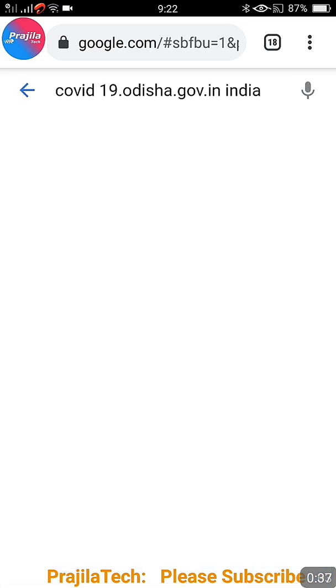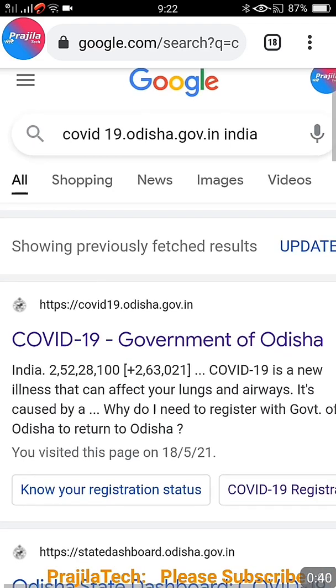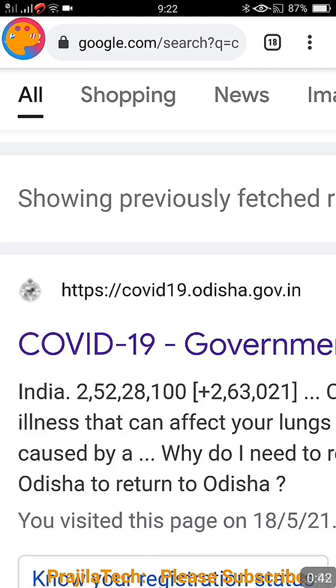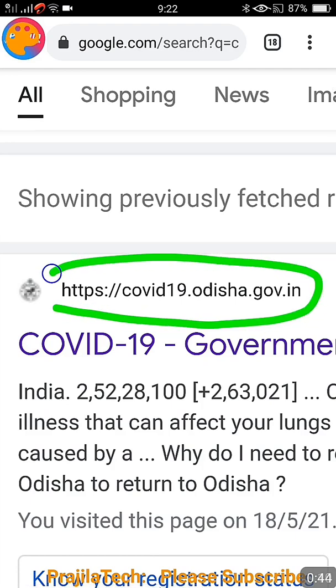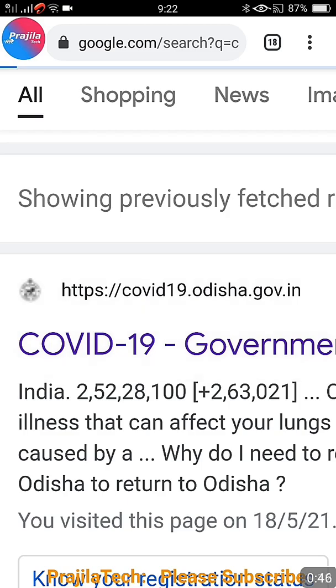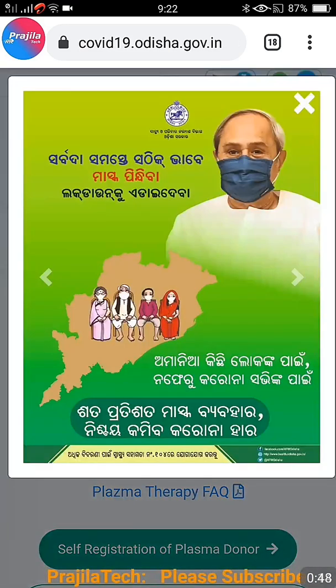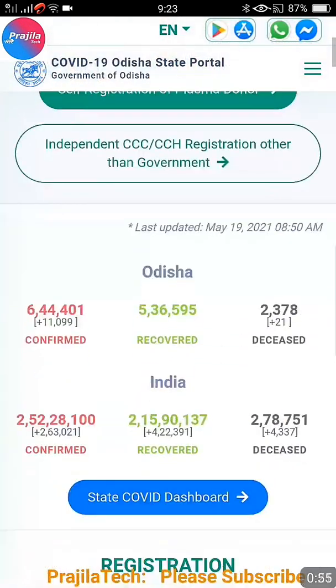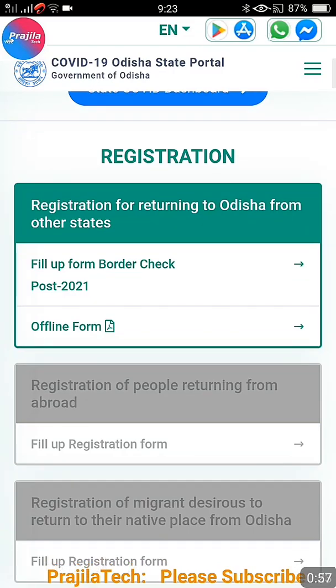You open a Google search page and search for covid19.odisha.gov.in and open this link. I will give this link in my video description also. Okay, just click here. You can see here this is the Odisha government portal. You can close the pop-up here, and if you scroll down a little bit, this is the option: registration for returning to Odisha from other state.